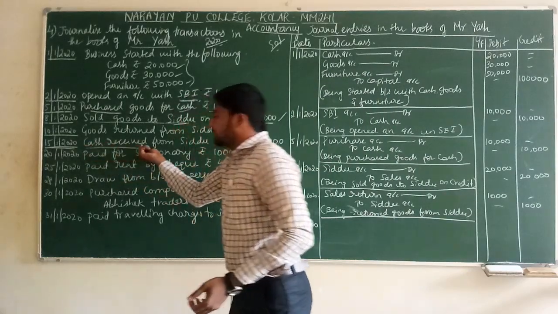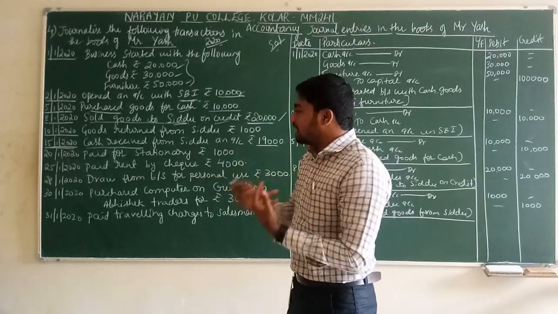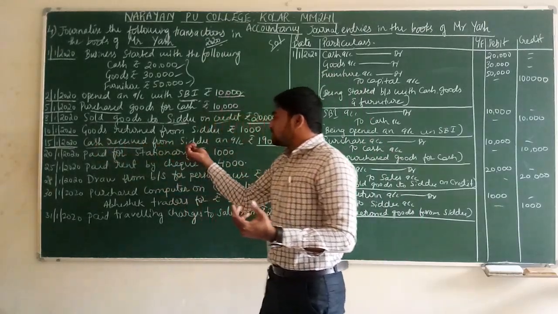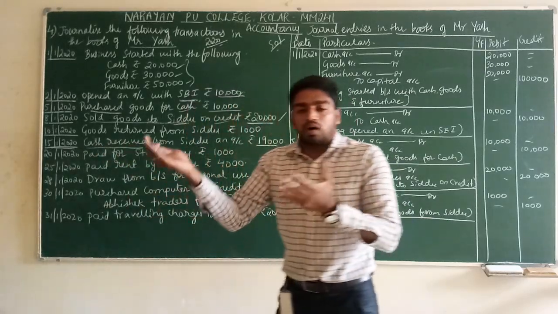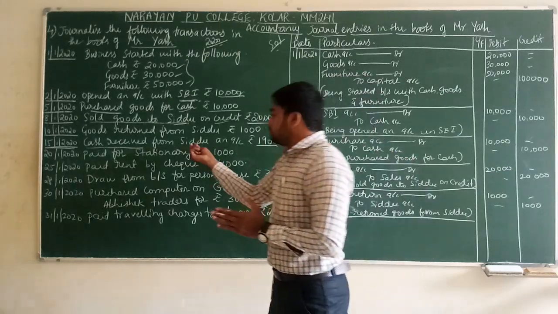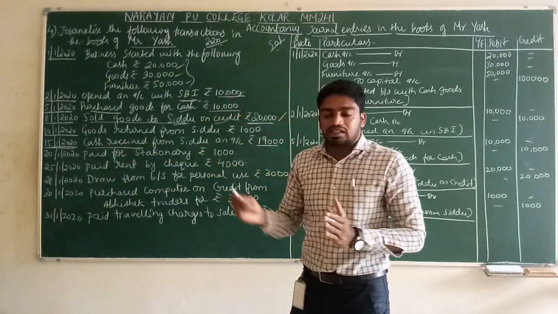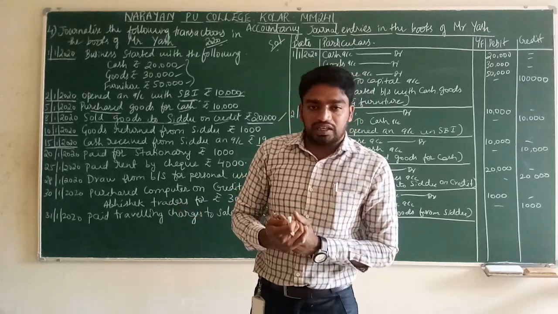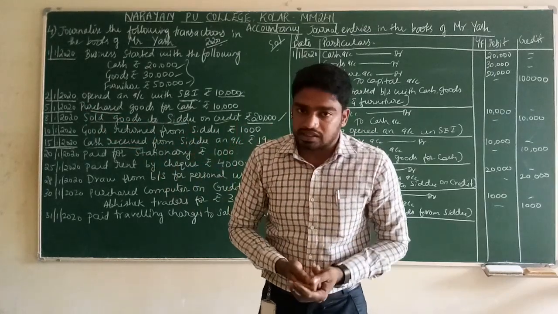Cash received. Debit what comes in. Debit what is coming to the business. Cash is coming to the business. Do you remember here? Cash received from Sidhu. What is coming to the business? Cash is coming to the business from Sidhu. Very simple. Cash received from Sidhu means we are receiving cash here. From where are we receiving? We are receiving cash from Sidhu. Artha ಏನಂದ್ರೆ ನಮಗೆ 19,000 rupees cash ನಮ್ಮ business ಗೆ ಬರ್ತಾ ಇರೋದು.